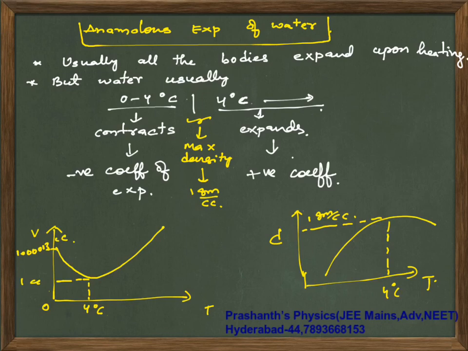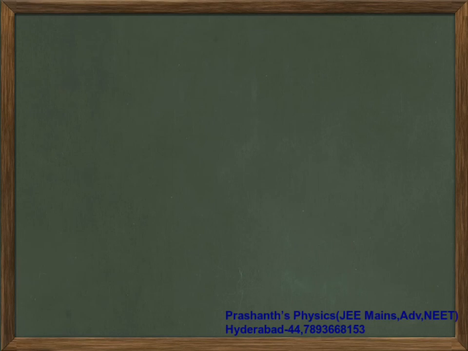So this is how the variation of volume with temperature and density with temperature is represented for water. That is why it is called anomalous expansion. Now the last part of this chapter is what is called correction for barometric reading.